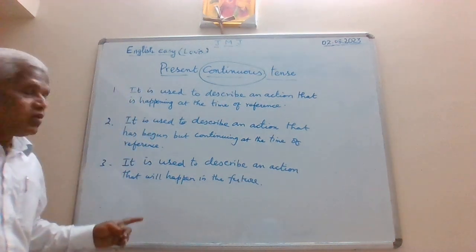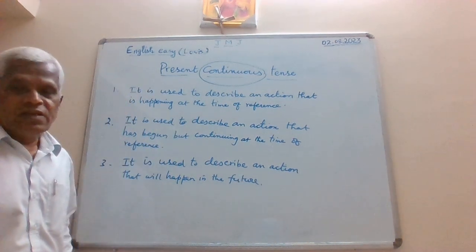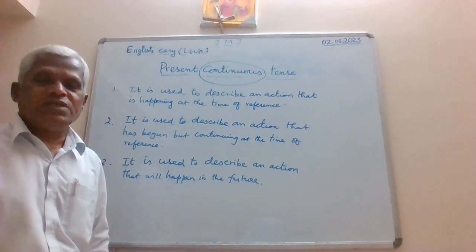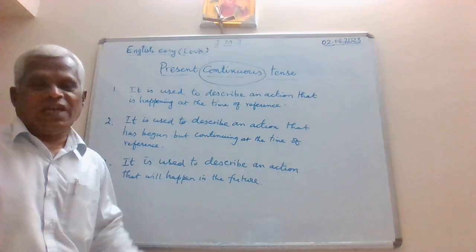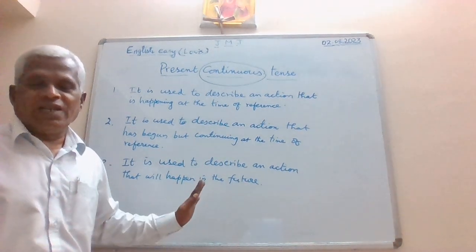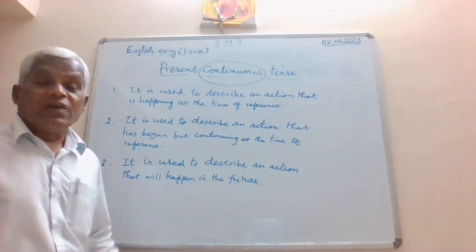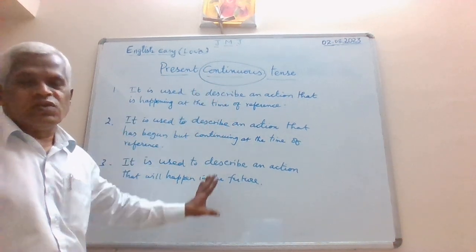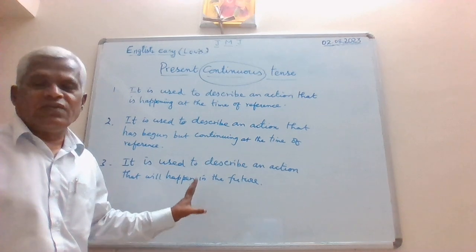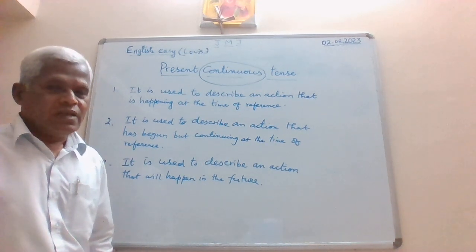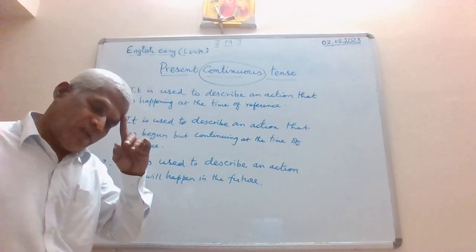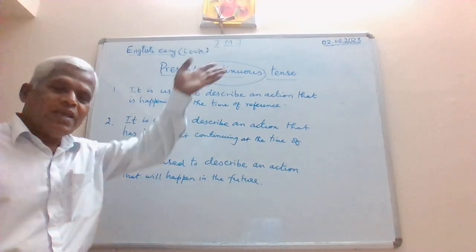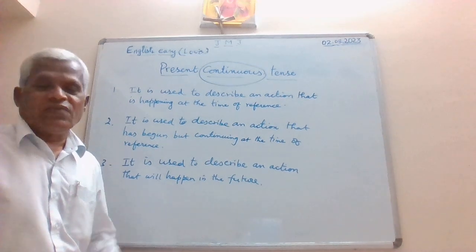Of course, you see here only the rules and regulations, so if you want to be thorough with these rules with the examples, you must go and watch my video again. Then only you will understand how this can happen. Because sometimes when you read only the rules for usage of different tenses, you will be confused about how we can use present continuous tense to refer to future actions.